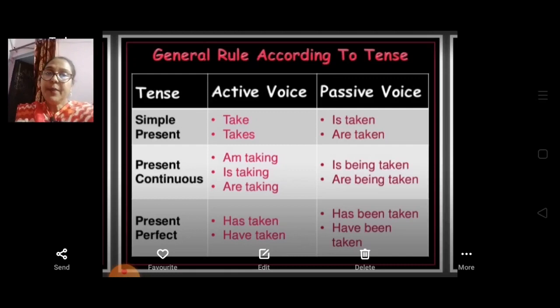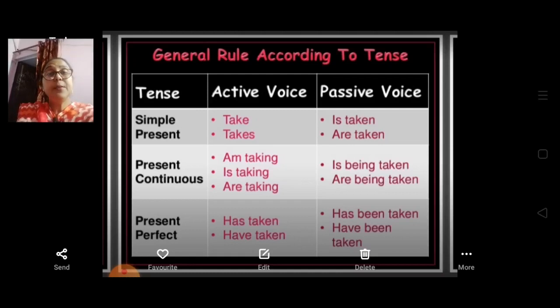Now in present continuous tense, when we are supposed to make active to passive, then "am taking", if it is written, we will write "is being taken". "Is taking" becomes "is being taken", "are taking" becomes "are being taken". So "being" will be there, being and the past participle of the verb.